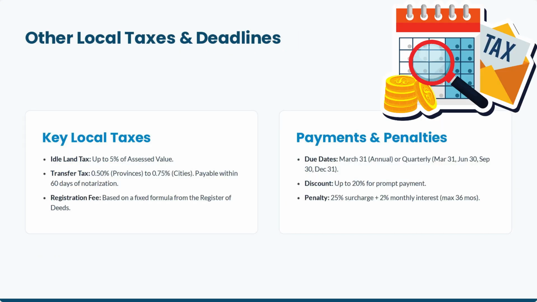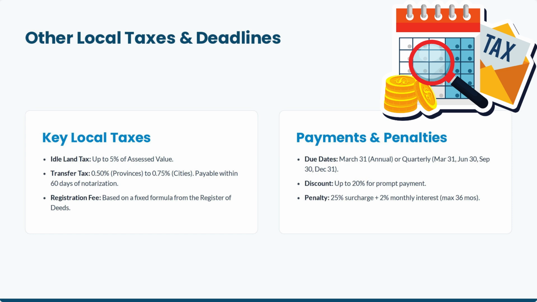Other local taxes include the idle land tax, up to 5% of assessed value. The transfer tax is 0.5% for provinces and 0.75% for cities, payable within 60 days. Registration fees are based on a fixed formula.